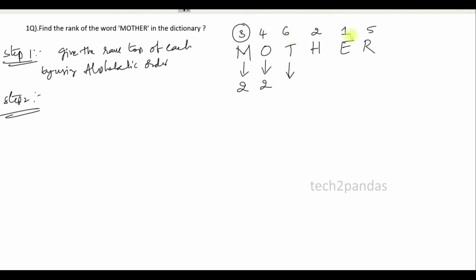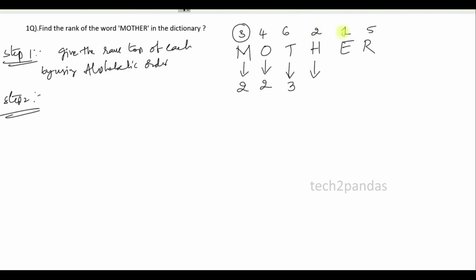Nothing but try to go right position. Any rank less than 6? Yes, 2 is less than 6, 1 is less than 6, 5 is less than 6. So count will be 3. Again go to H, take the rank, go to right words.